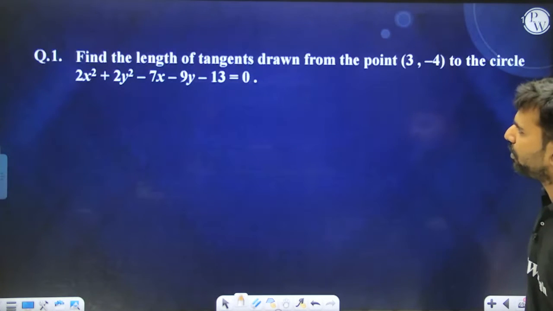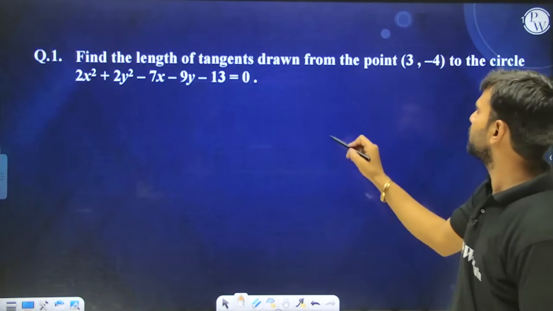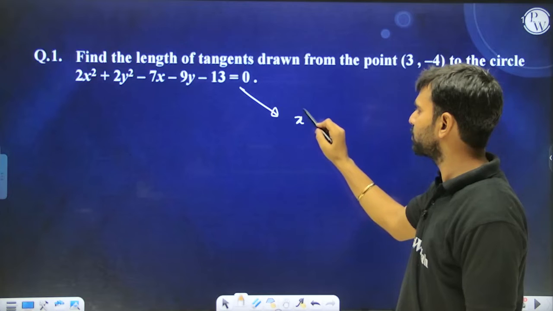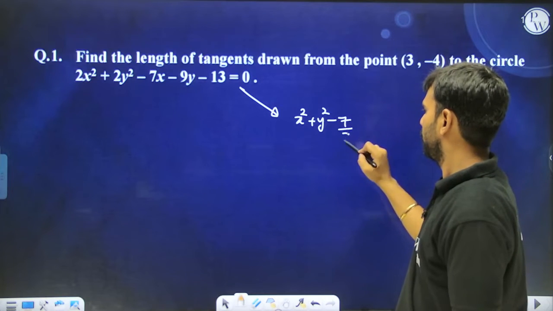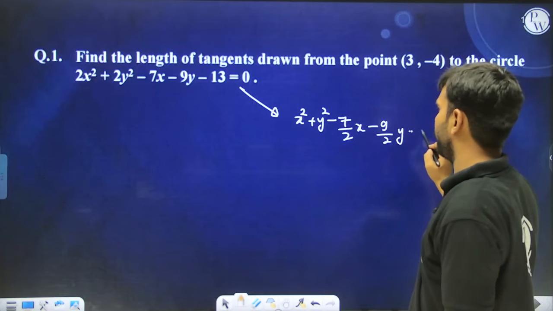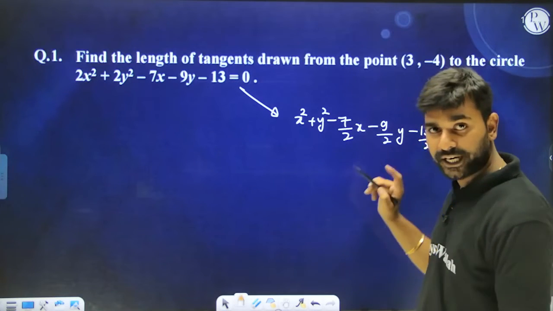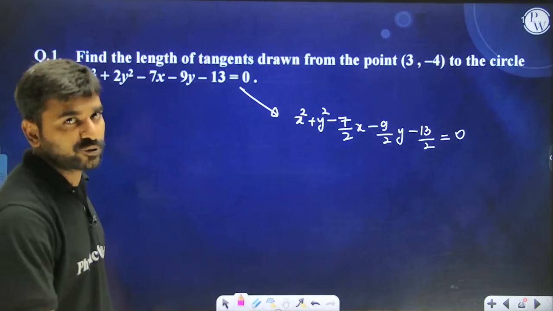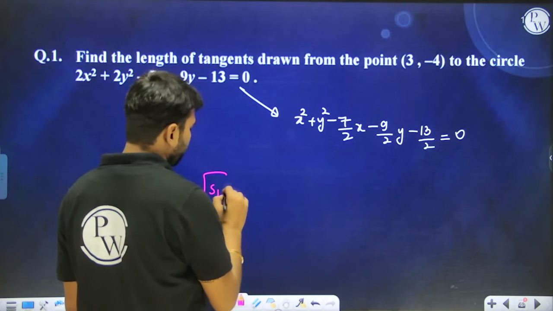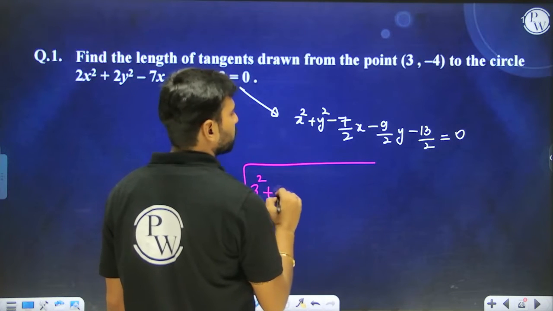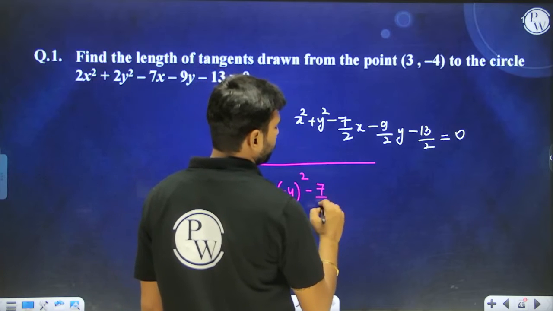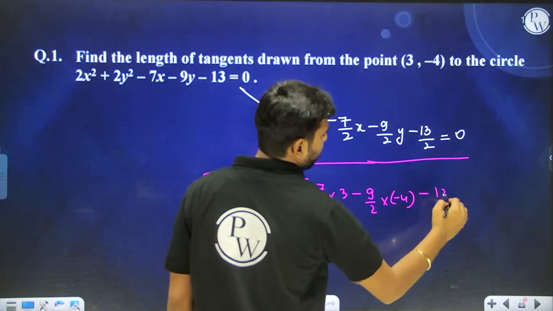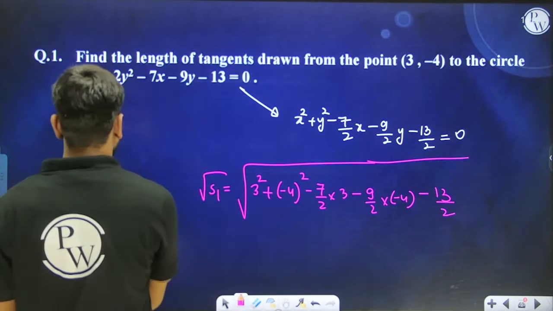Find the length of the tangent drawn from this point to this circle. So what you do is you first look over here. You first make the coefficient of x square and y square equal to 1. If you don't make the coefficient of x square and y square equal to 1, then you're going to get the wrong answer. Again, I'm telling you, whenever you see the equation of a circle, first make the coefficient of x square and y square equal to 1. So, under root S1 is going to be under root of 3 square plus (minus 4) whole square minus 7 by 2 into 3 minus 9 by 2 into minus 4 minus 13 by 2. This is nothing but your length of tangent.